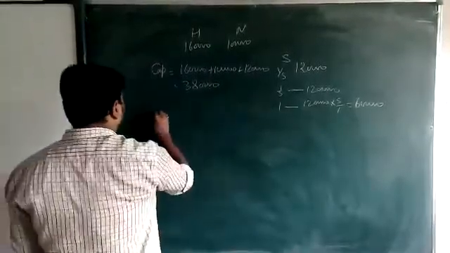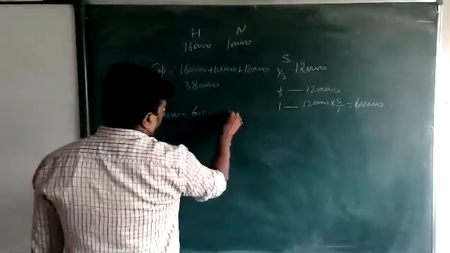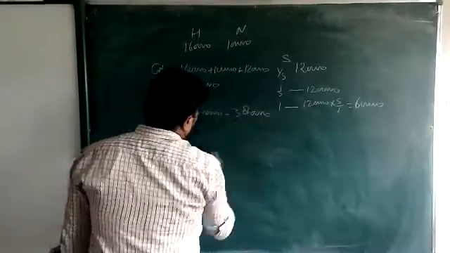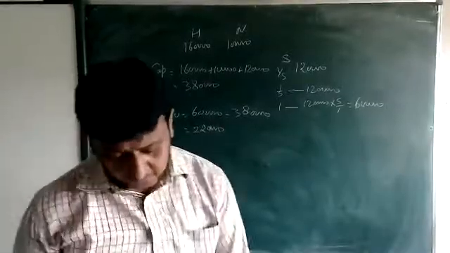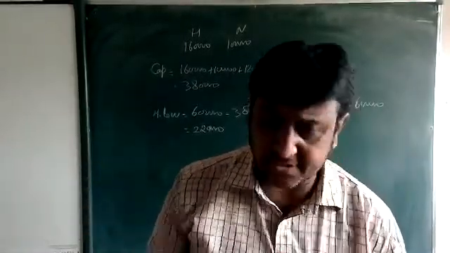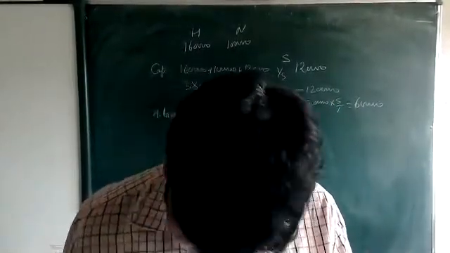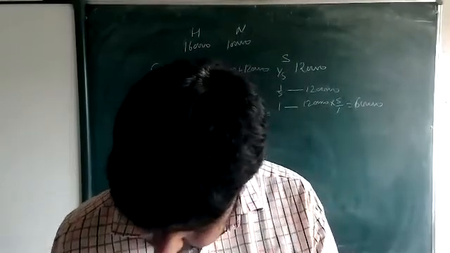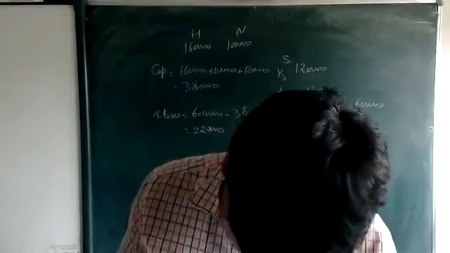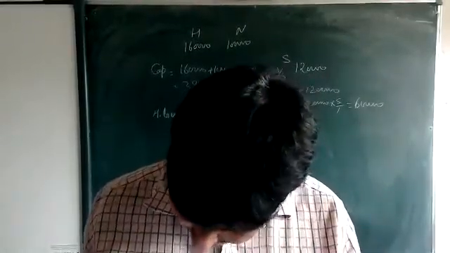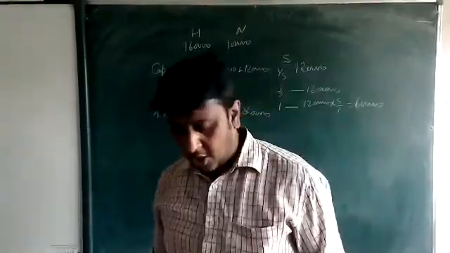3,80,000. Then hidden goodwill is 6 lakh minus 3,80,000, which is 2,20,000 of hidden goodwill. Okay, beta, here the hidden goodwill amount is 2,20,000. Clear? It's a hidden goodwill. Okay. Now the next process.